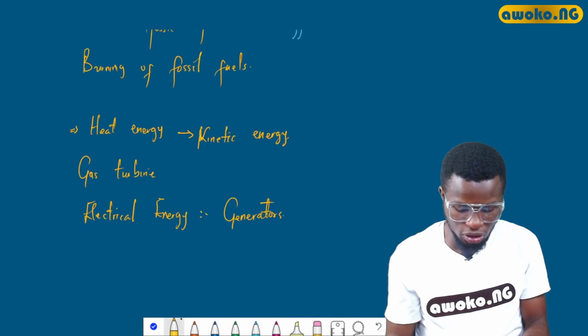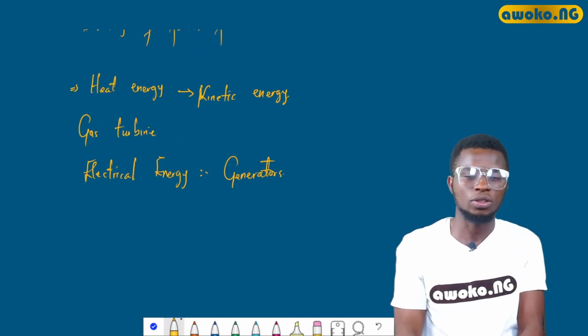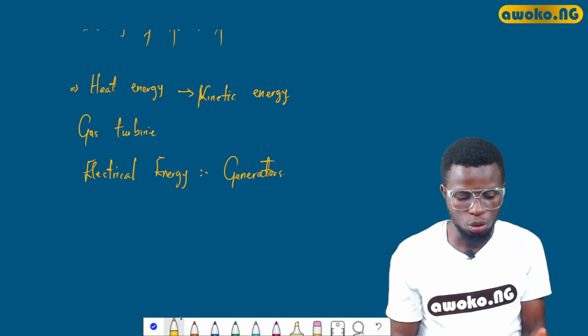Most of these find applications in the industries.